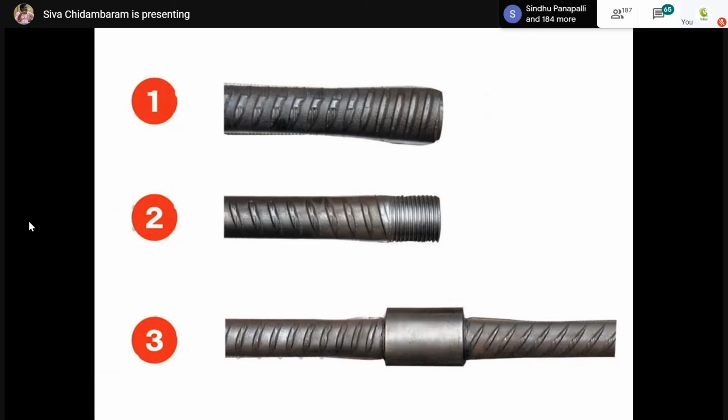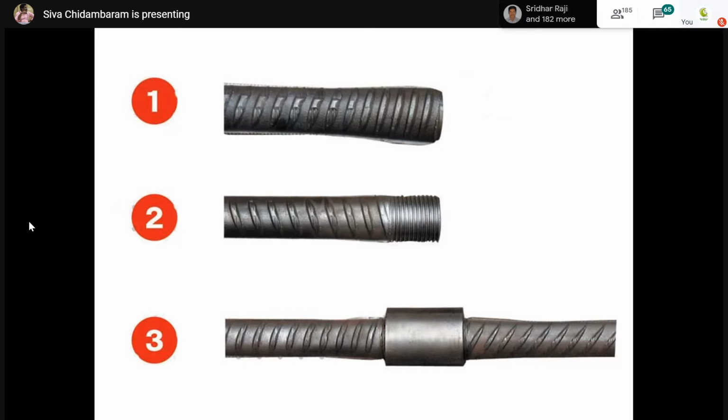Even if it is perfectly connected, it does not matter at all. You will find a certain amount of gap. The gap creates a hollow space in the coupler, exactly at the midpoint. So now, you can't say, for example, that the outer diameter of the coupler is 16 plus 5 mm plus 5 mm, which means 10 mm plus 16, 26 mm. Now, if you find an internal gap in the mid portion, we are losing 20.